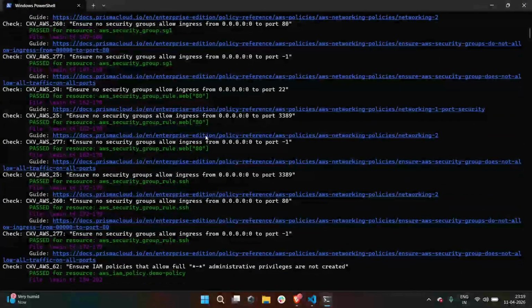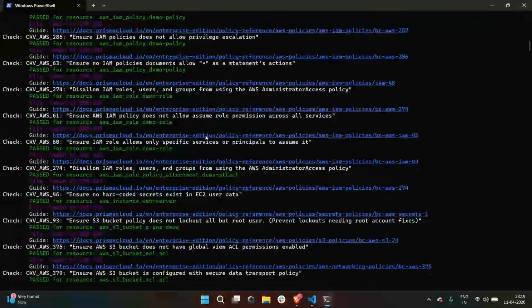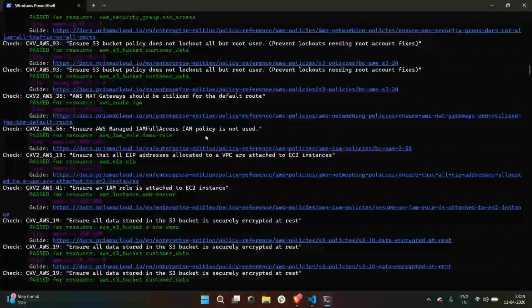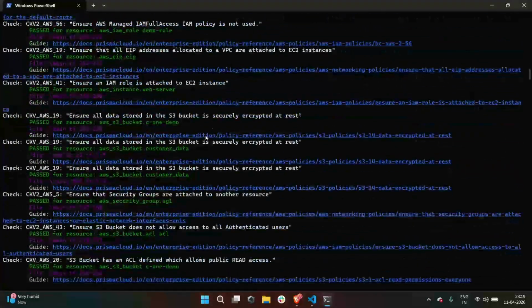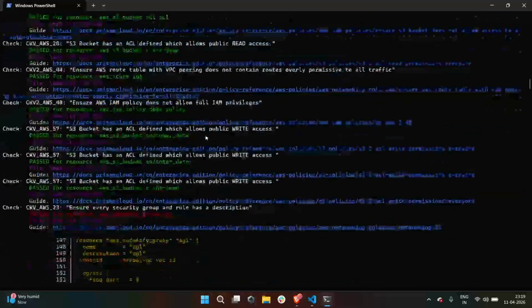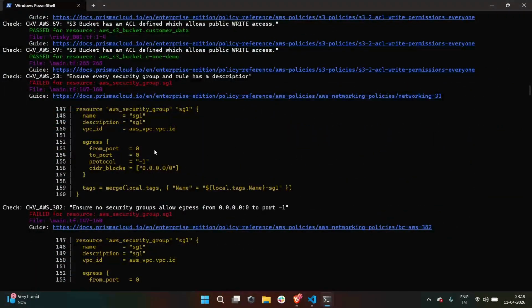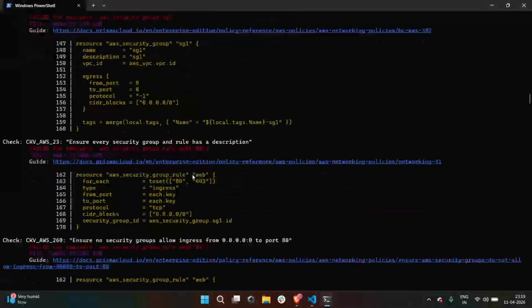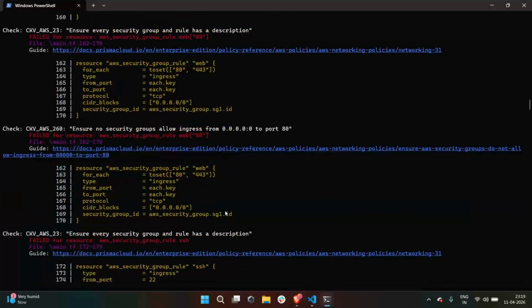But not all of these are real problems. Some of them are false positives, right? For example, Checkov flags missing versioning on a bucket that only stores temporary files, or it flags open ports like this that the application actually needs to work. It even flags missing encryption on a development database with no real data.